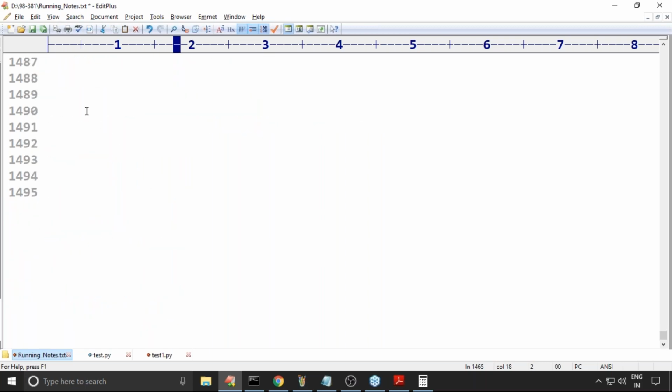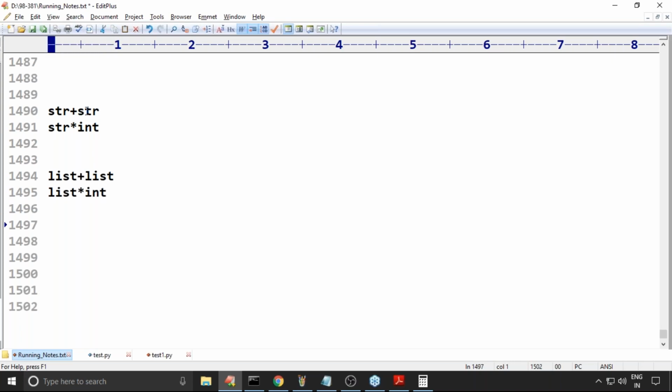Now, can you please observe: str plus str, valid or not? Str into int, valid or not? Valid, no problem at all. List plus list, valid. List into int, valid. Tuple plus tuple, valid. Tuple into int, valid.